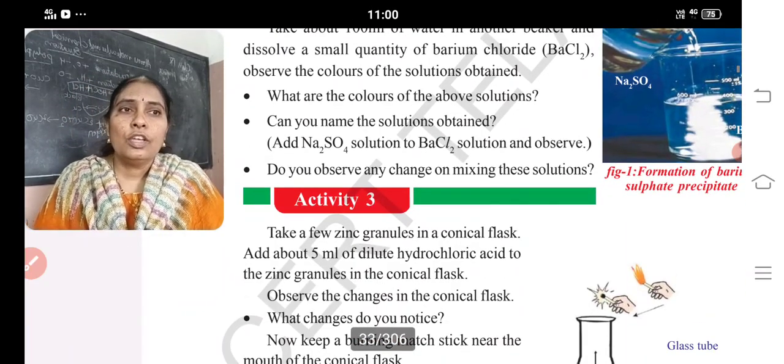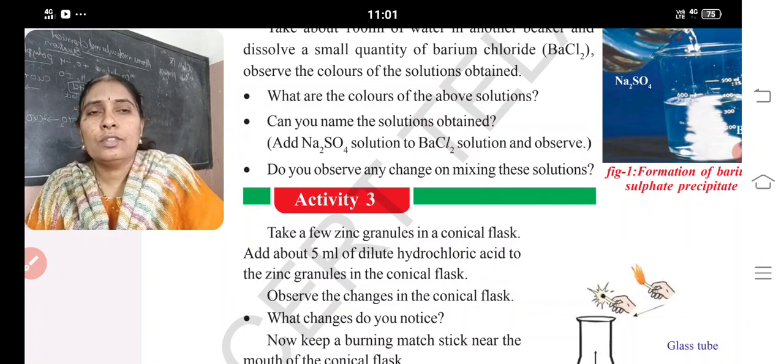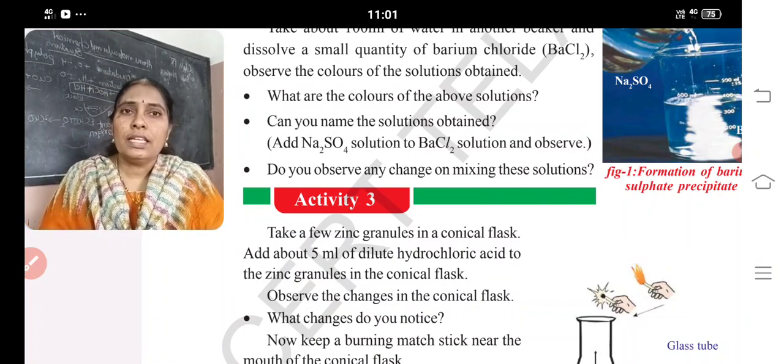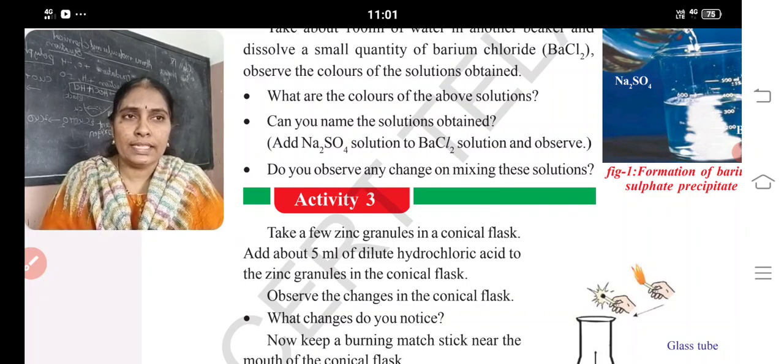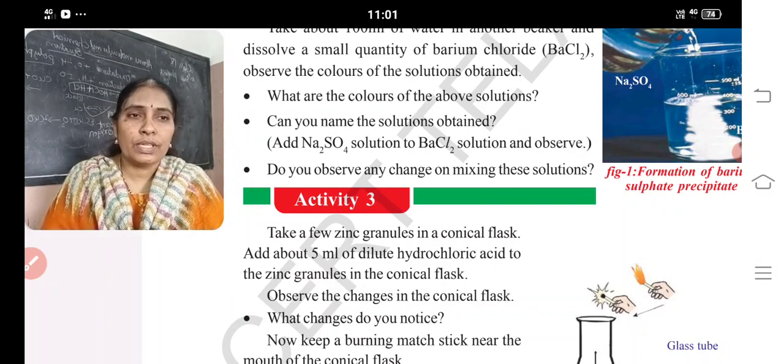And next, you can see that they are adding sodium sulfate, formula Na2SO4, and barium chloride. Sodium sulfate and barium chloride. So by adding the two, what happens? The change in color you can observe, it forms a white precipitate.